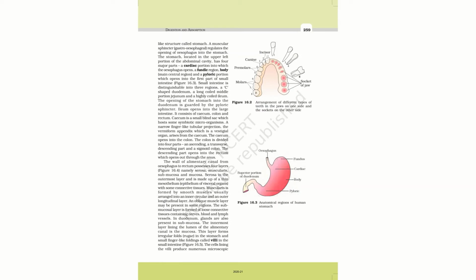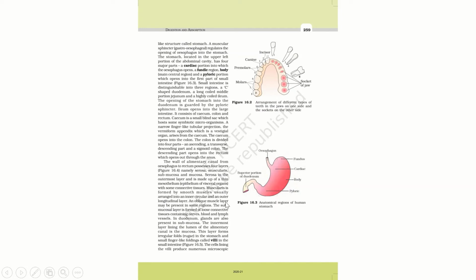So there are oblique muscles as well, but they are present only in some portions; mainly the outer is longitudinal and the inner is circular. The muscularis helps in the mechanical process, like the movement of material, which is supported by this layer.